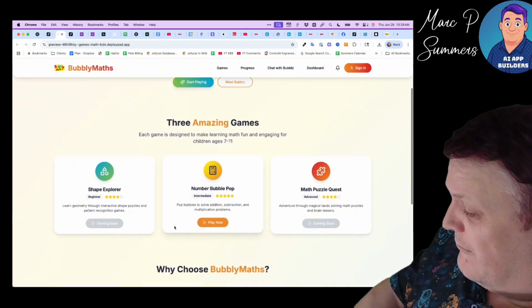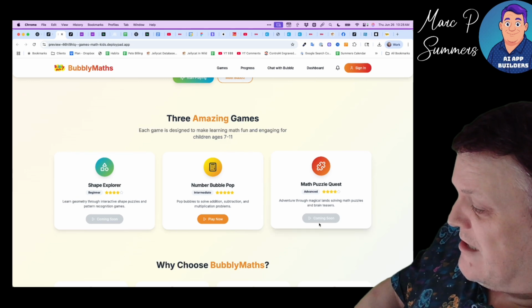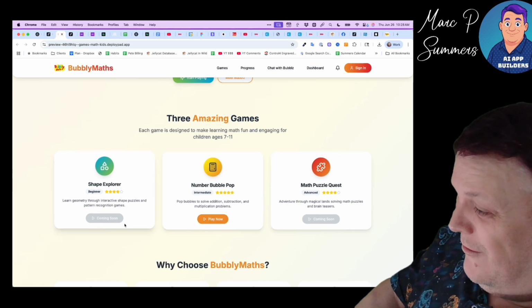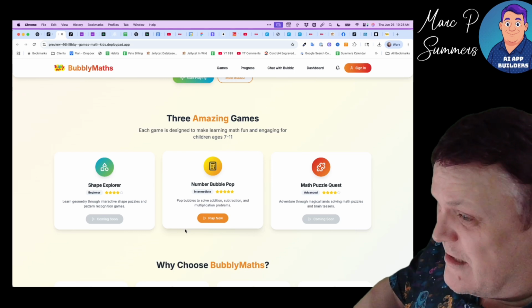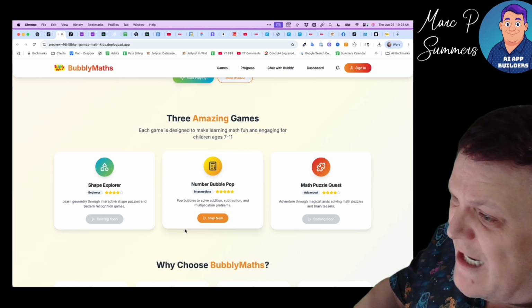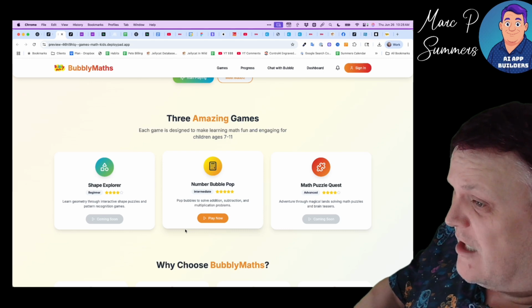And oh look, this is really rather cool. It's changed the ones that it hasn't built to coming soon, and it did that automatically. I didn't ask it to say, well, the ones that don't work, can you disable those buttons? It's used its initiative to do that.